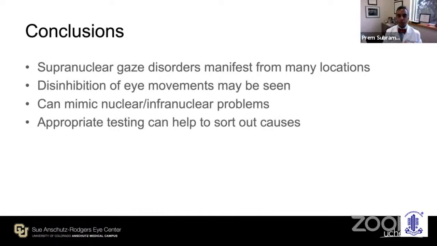Think about supranuclear gaze disorders and think about the various parts of the brain where they can occur. Classically, midbrain lesions cause vertical gaze disorders. Pontine lesions cause horizontal gaze disorders. Vestibular lesions cause vertical gaze or cyclovertical disorders with nystagmus. But those rules break down because patients don't read the book. Their tumors can compress multiple structures. You can mimic infranuclear and nuclear problems, and appropriate testing can help to sort out the causes. I thank you very much for your attention.